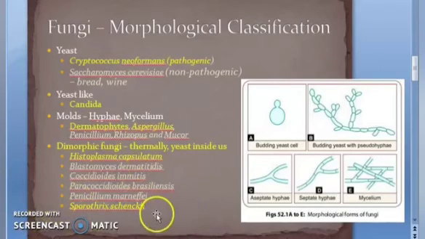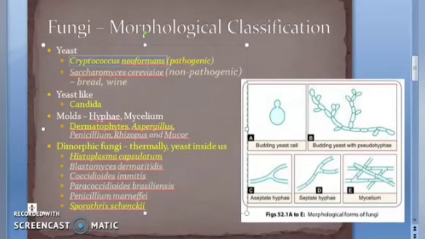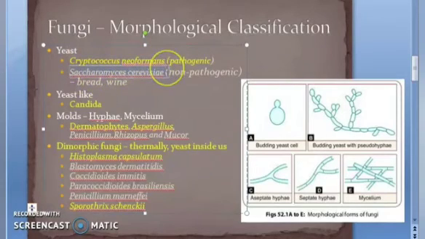Let us make our reader read this. That time we'll get the right spellings. Yeast. Cryptococcus neoformans, pathogenic. Saccharomyces cerevisiae, not pathogenic. Bread, wine. Yeast-like. Candida. Mold. Hyphae. Mycelium. Dermatophytes. Aspergillus. Penicillium. Rhizopus and Mucor. Dimorphic fungi.